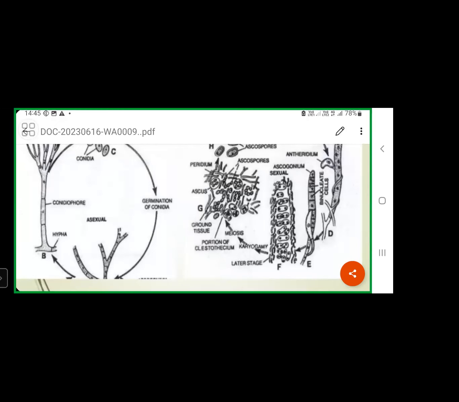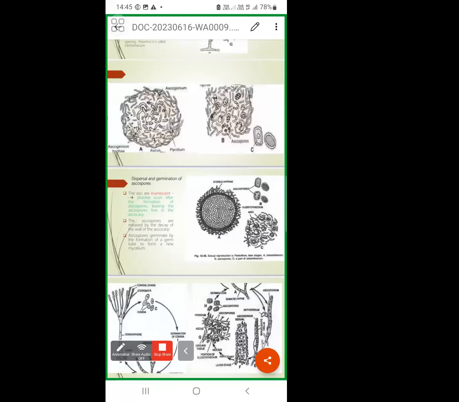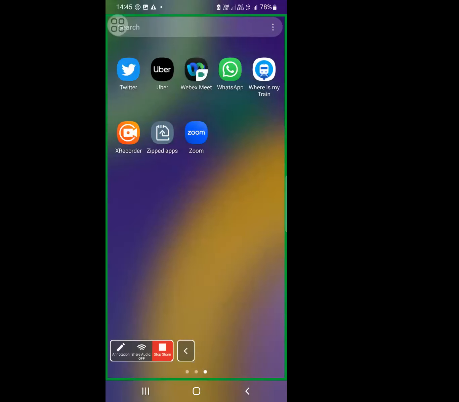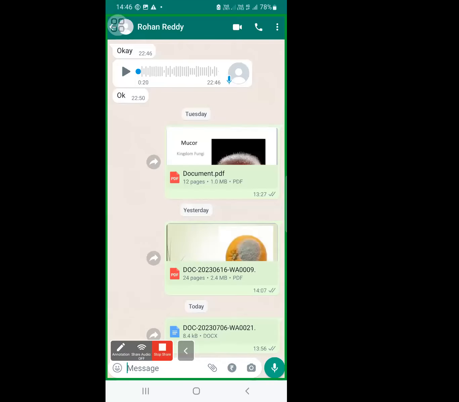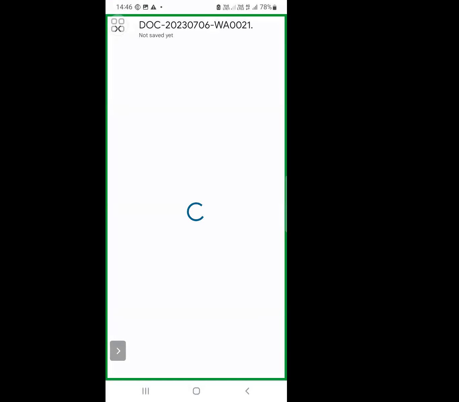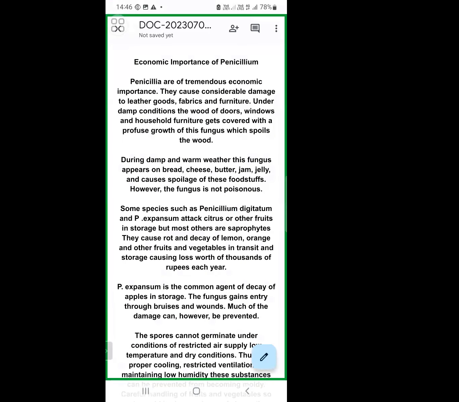Next, the economic importance of Penicillium is also very important, so I want to explain that too. You may get some important bits from this economic importance area. How Penicillium is important economically, we will discuss now. Just briefly I will explain.